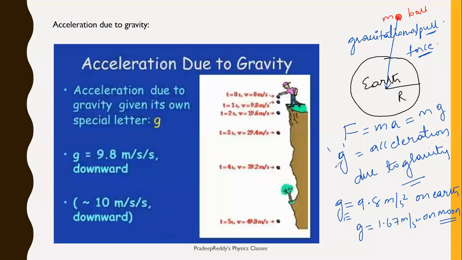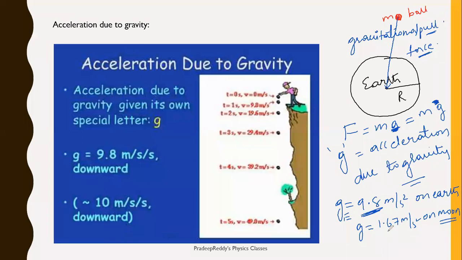Now coming to the Earth surface, all bodies which are left over from surface of the Earth, they are being pulled towards the center of Earth. It is because of gravitational force. And because of that force, there comes an acceleration for that body. And that acceleration is called as acceleration due to gravity. And that acceleration due to gravity is fixed value on the surface of the Earth. It is 9.8 meter per second square.